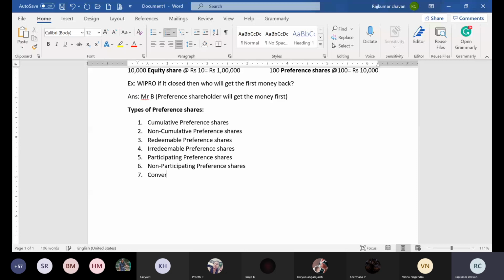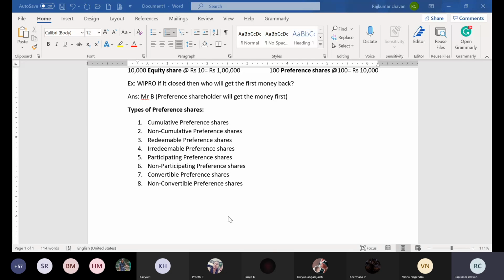And next one is convertible preference shares. And next one is non-convertible preference shares. So in total there are 8 types of preference shares available.